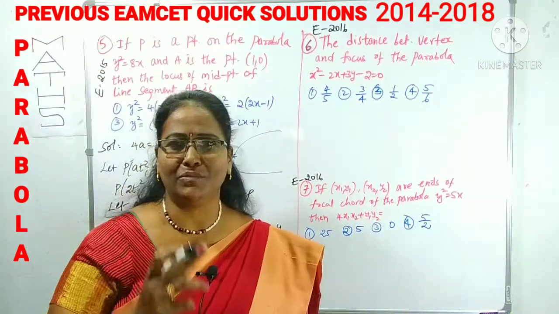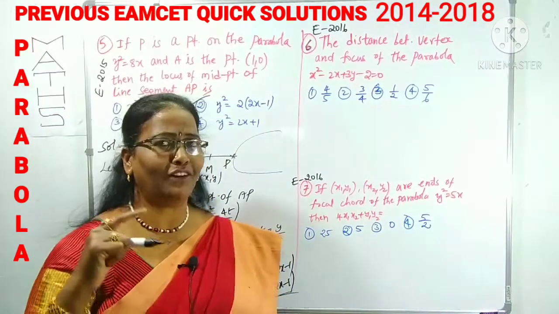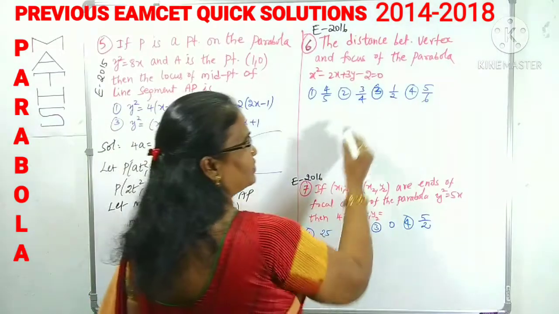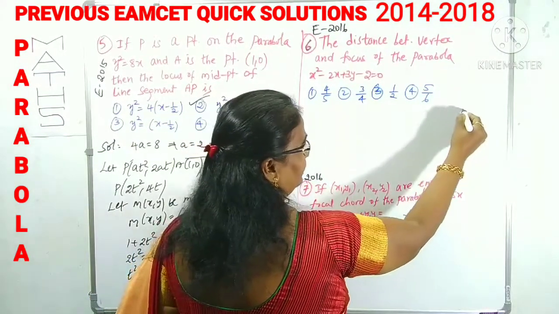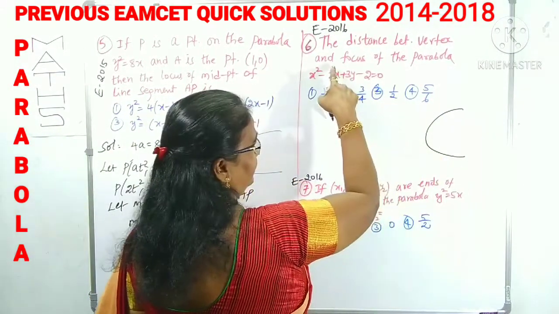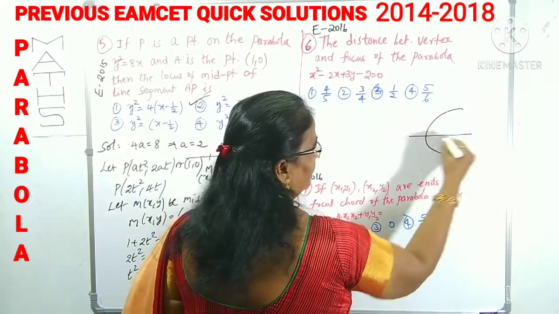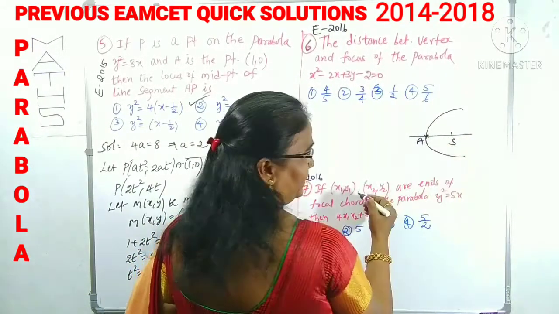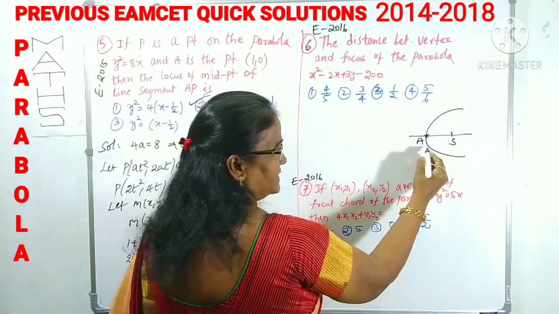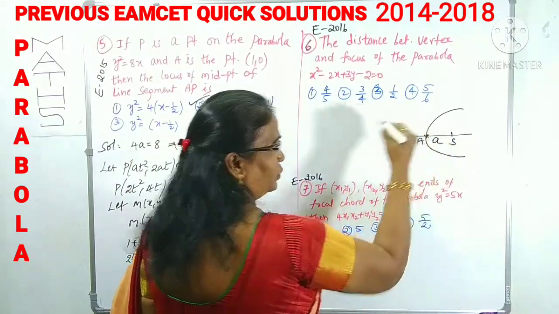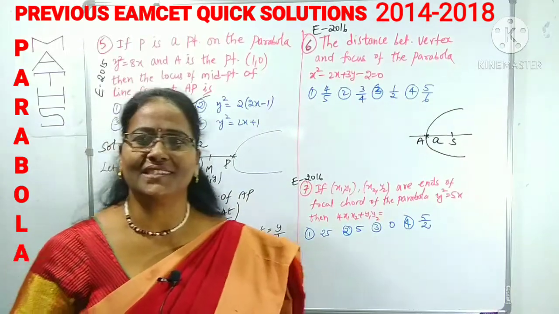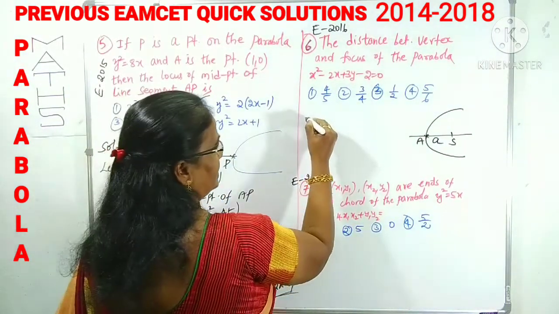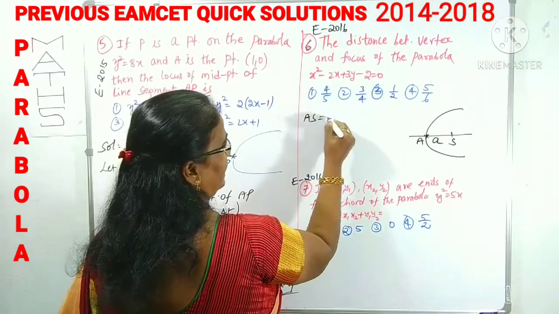But from a competitive examination point of view, you have to think of an alternative. Here also I am using the concept. What is being asked? Distance from focus to vertex. Here somewhere is the vertex A, here the focus S. He is asking the distance from A to S. Simply he is asking the value of a. What is the distance from focus to vertex? It is a. To find a, shall I use... a's distance is simply a.